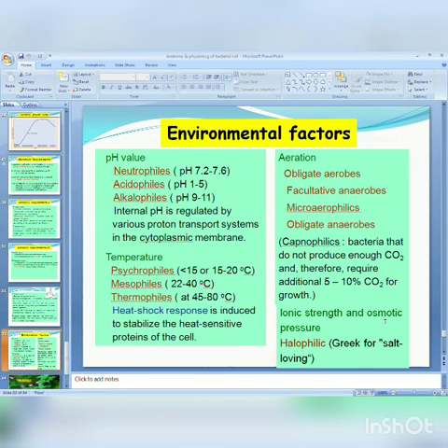Growth is increased. Then temperature, pH, and radiation are already over. All this we studied. Okay, thank you.